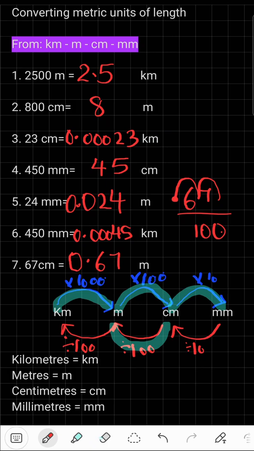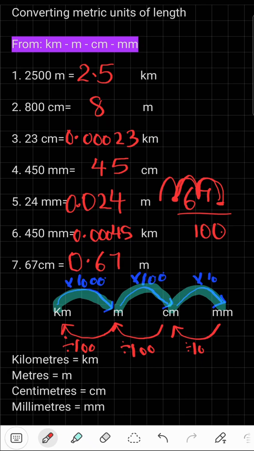Let me tell you one thing again. When you are dividing, you're moving back. So you're moving your decimals also back. If you have a decimal, you start from the decimal. If you don't have a decimal, you just start from this point and you move back. If you're moving front in your chart, then in the decimal also you move in the front, like when you're changing from kilometers to meters.